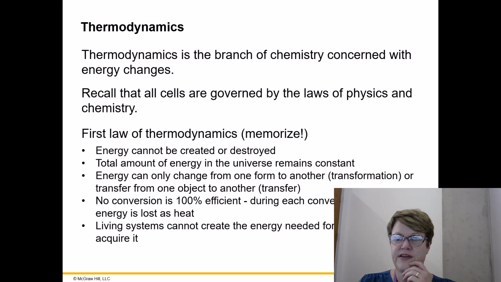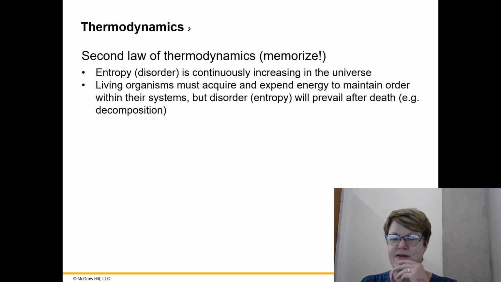The second law of thermodynamics you also need to know, although it's not as long, I think you could say. The second law of thermodynamics has to do with a concept called entropy. Entropy is disorder, the amount of disorder. And so if a system like a cell has low entropy, that means it has a low level of disorder. So it has a lot of order, structure. So disorder is what entropy means.